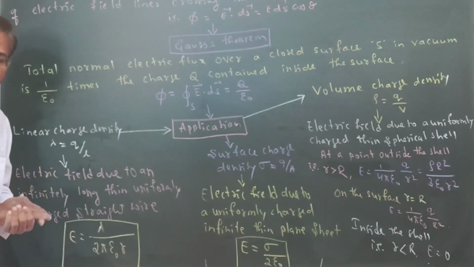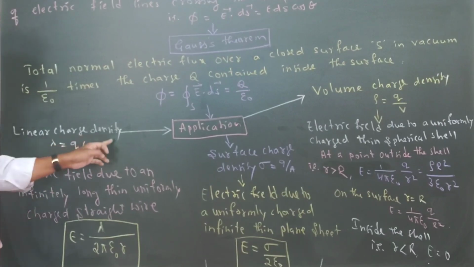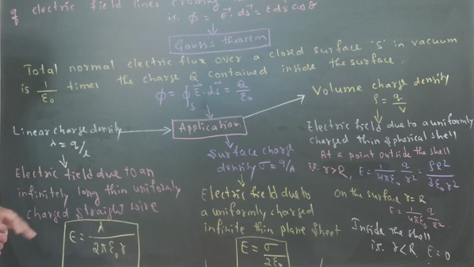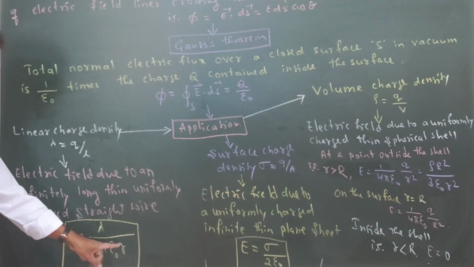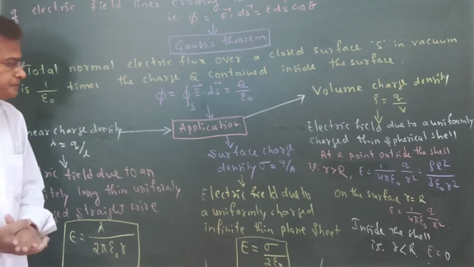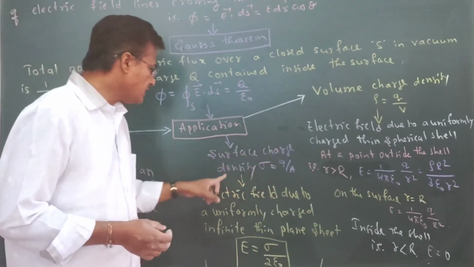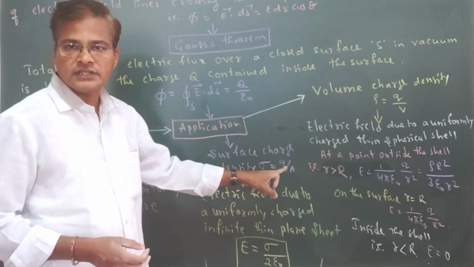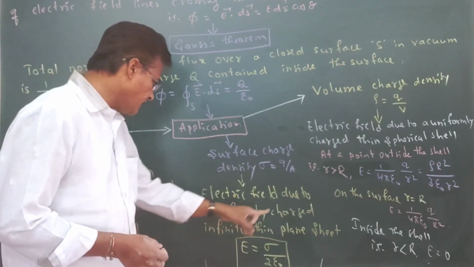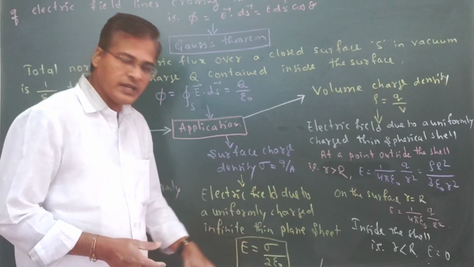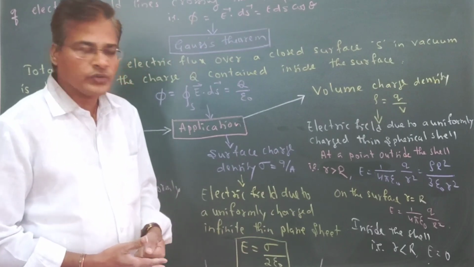So there are three ways we can see. One, we call the linear charge density, lambda equal to q by L, that is charge per unit length. Here the electric field due to an infinitely long thin uniformly charged straight wire is E equal to lambda divided by 2 pi epsilon naught R. Next, surface charge density means charge per unit area. The electric field due to a uniformly charged infinite thin plane sheet is E equal to sigma divided by 2 epsilon naught.